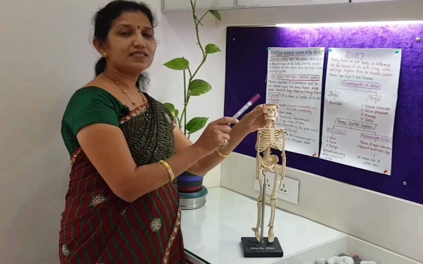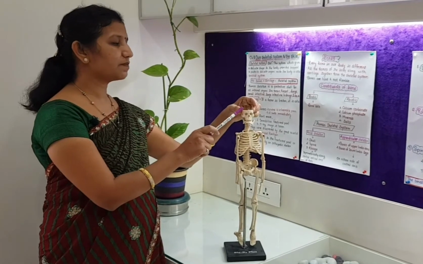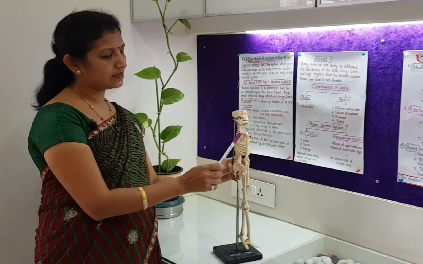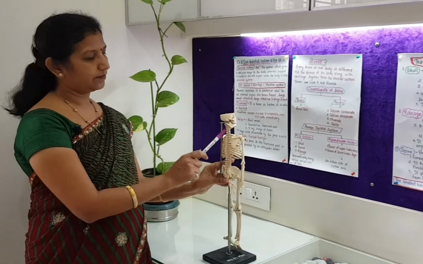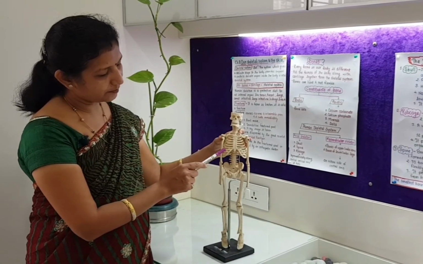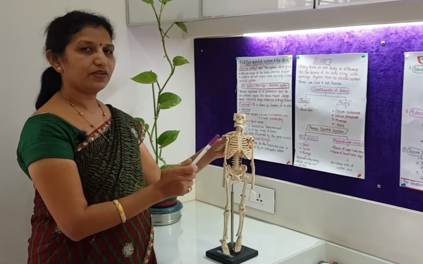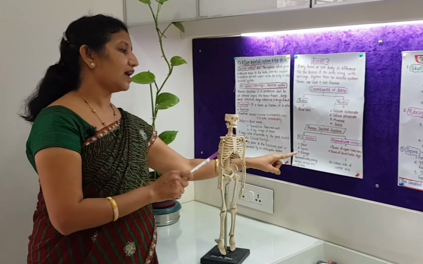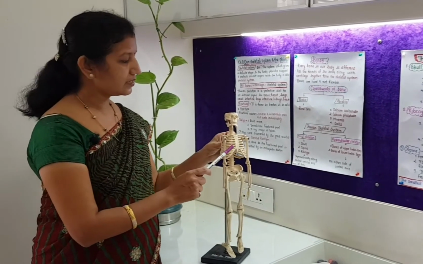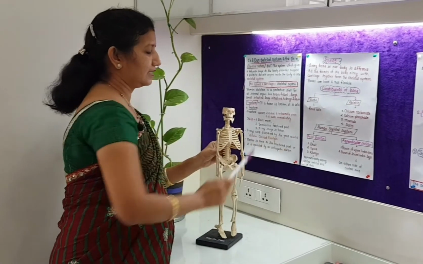Now this skeleton has this skull. This is the first part of the axial skeleton. Then spine, you can see it here. These are the ribs, and these ribs form a rib cage. Skull, spine and rib cage: these are the three parts of the axial skeleton.